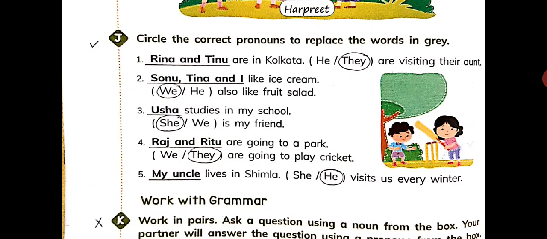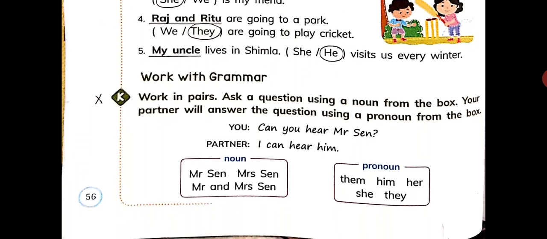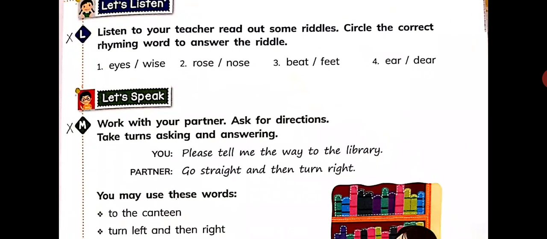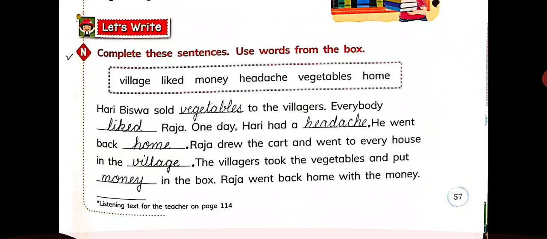Next, Raj and Ritu are going to a park. We or they are going to play cricket. In this, they will be used. Fine. Next, my uncle lives in Shimla. She or he visits us every winter. So in this, he will be used. Fine. Now, just leave part K. Just put a cross over it and come to the next page, that is page number 57. Here also leave part L and M. Move on to part N.